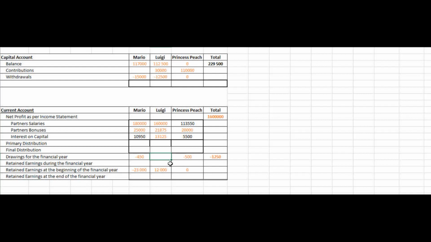So we basically want to say 1,250 Rand minus 500 Rand minus 450 Rand. That is equal to 300 Rand. So Luigi's drawings will be 300 Rand for the financial year.